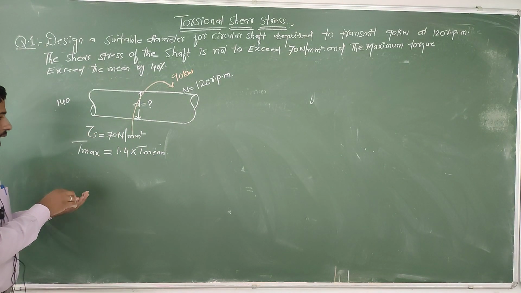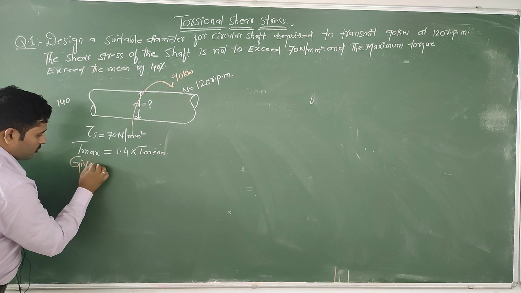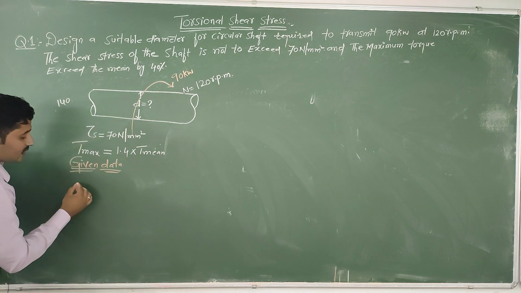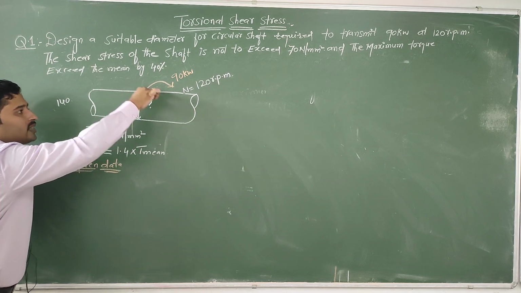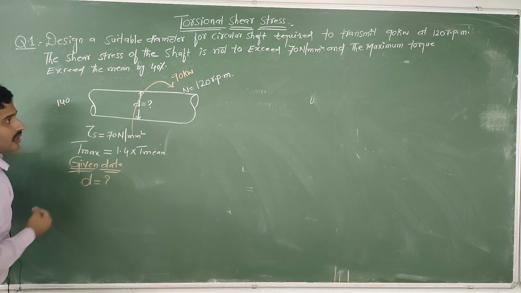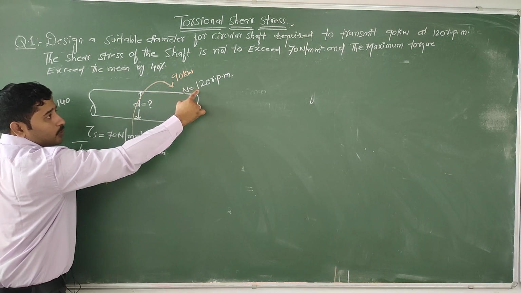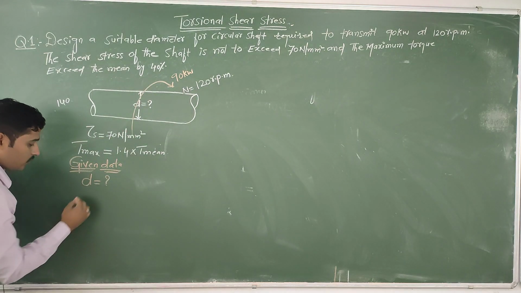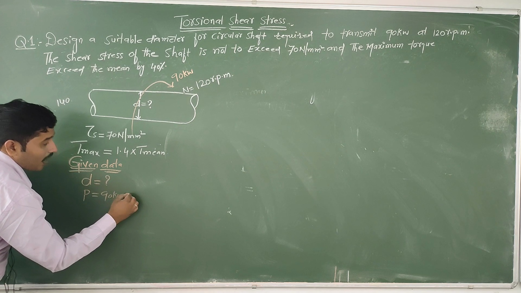Then, first I will write down the given data. Given data. First thing is we need to find out the diameter of a circular shaft, D, as well as the power. How much power is required to rotate at the speed of 120 rpm? The power is 90 kilowatt. Power equal to 90 kilowatt.